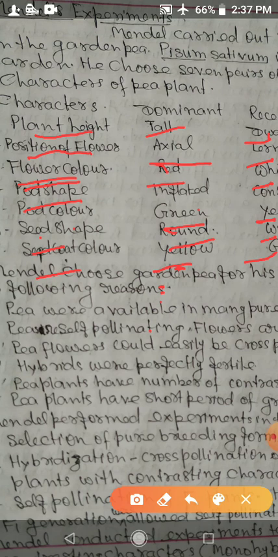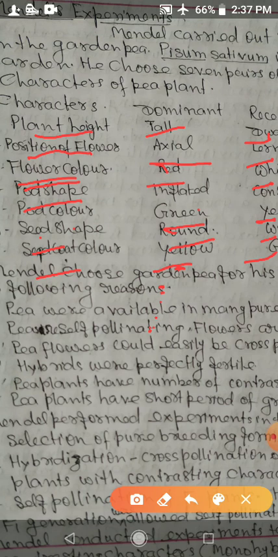Pea plants have a number of contrasting characters: height of the plant, tall and dwarf; position of flower, axial, terminal; color of flower, red, white; shape of pod, inflated, constricted; pod color, green, yellow; shape of seed, round, wrinkled; color of seed coat, yellow, green.